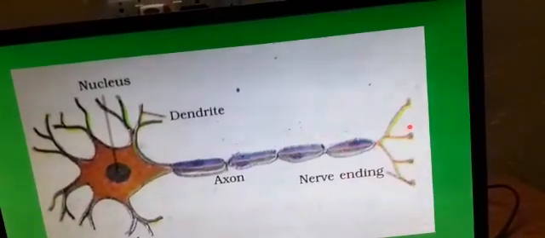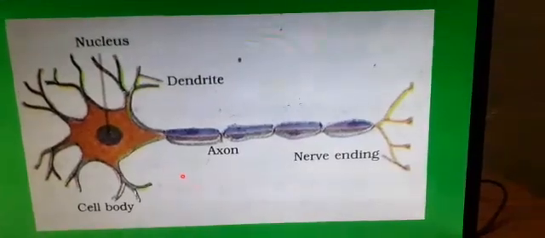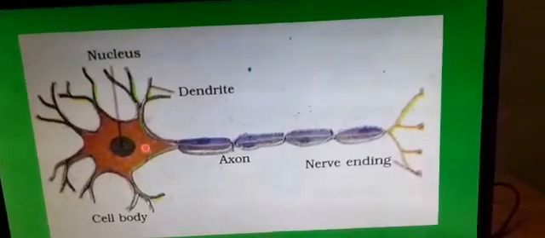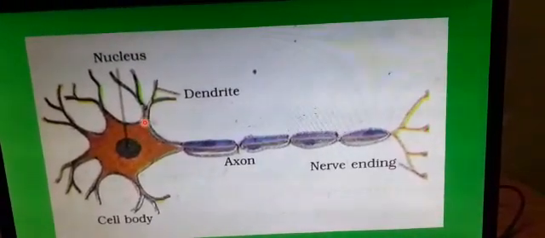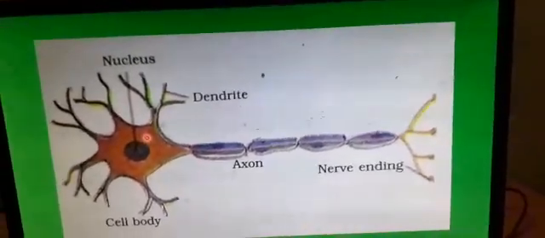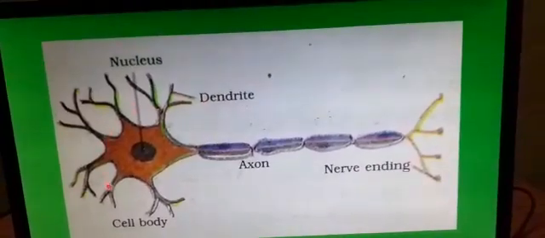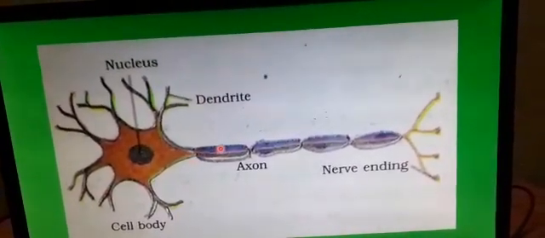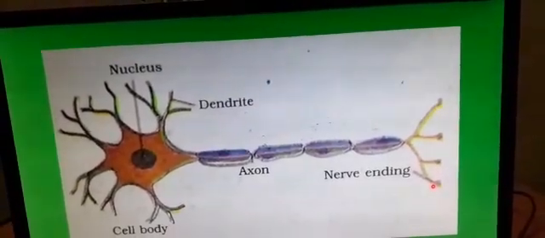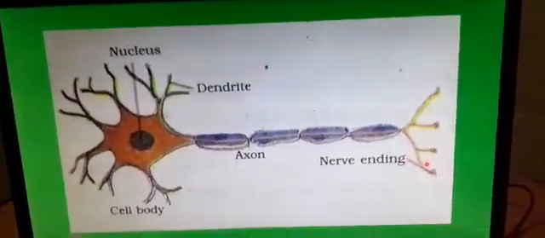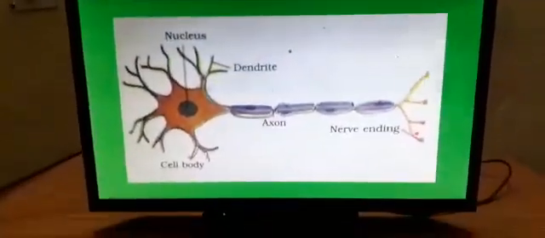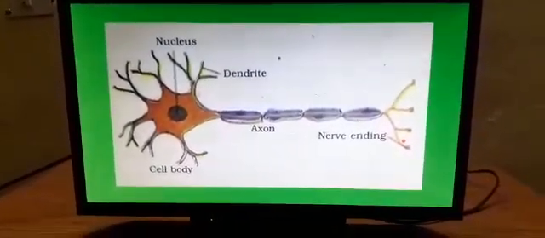So axons end into nerve endings, and the cyton or cell body will have dendrites. So when the stimulus is created, that is when you touch, the touch is felt by your skin, so it is taken up by the dendrites, passed through the cell body, travels through the axon and reaches the nerve ending. From this nerve ending, it is sent to another nerve, and thereby it is passed on to structures like the brain or spinal cord to bring out the action.